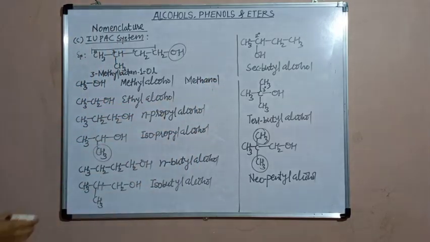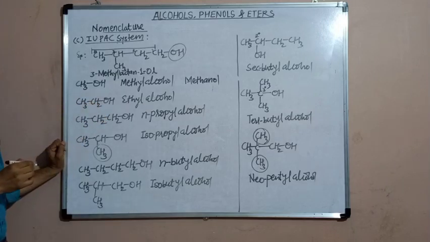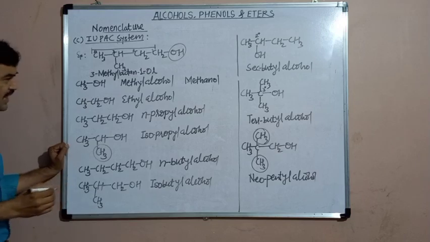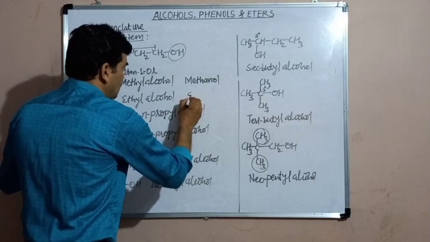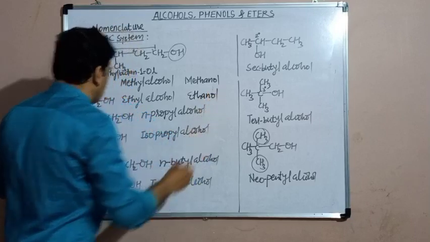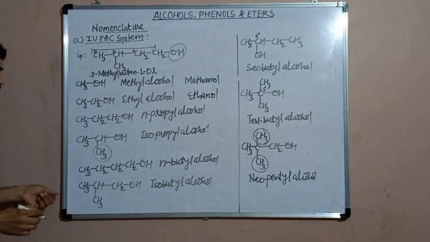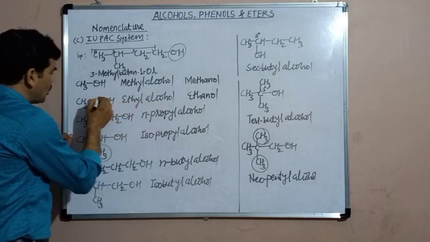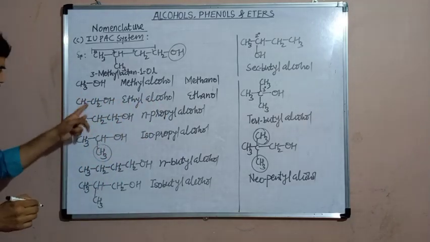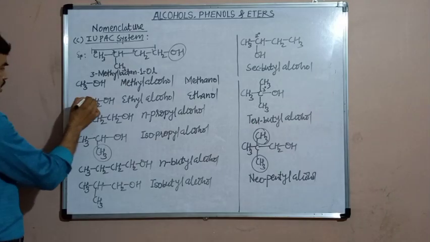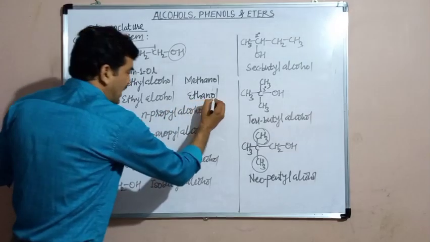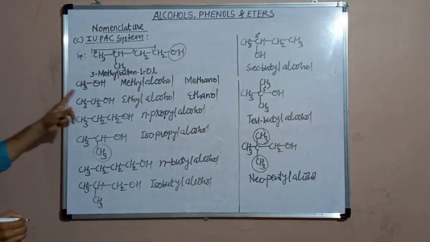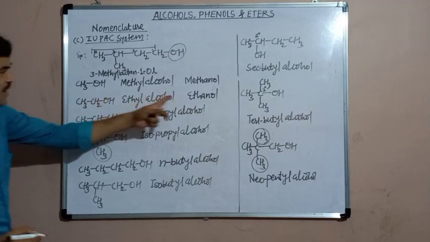Ethyl alcohol is a common name. In ethyl alcohol, there are 2 carbon atoms in the chain. Therefore, its parent alkane will be ethane. From ethane, replace the ending E by OL. The IUPAC name becomes ethanol. Here, the position of the hydroxy group should not be mentioned by any number because it is fixed. If there are only 2 carbon atoms, then the position of the hydroxyl group is fixed, so there is no need to enter the position before the suffix OL. So its name becomes ethanol.